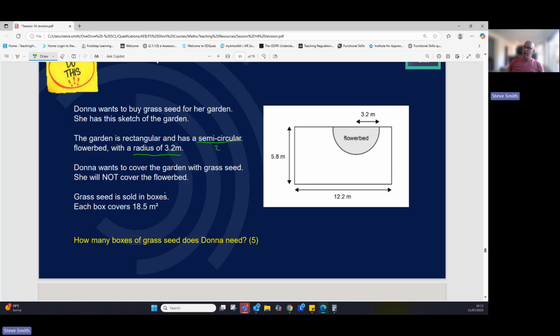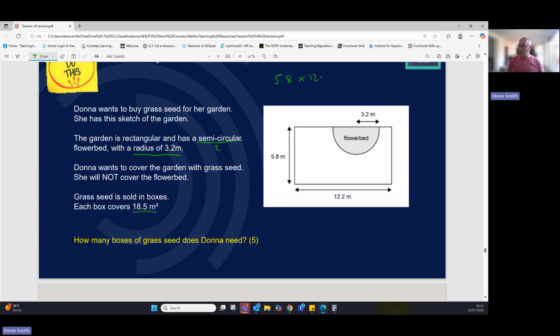It's giving me the information I need already, and it's asking me to work out how many boxes of seed I need when each box of seed covers 18.5. So it's similar to questions we've had before where you work out the area or the surface or something and you find out how much paint it needs and things like that. So we can look at working out the area of this rectangle first.